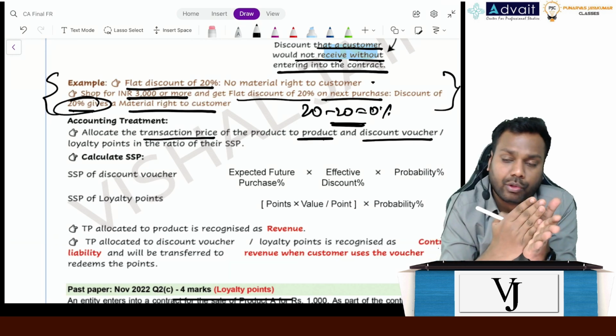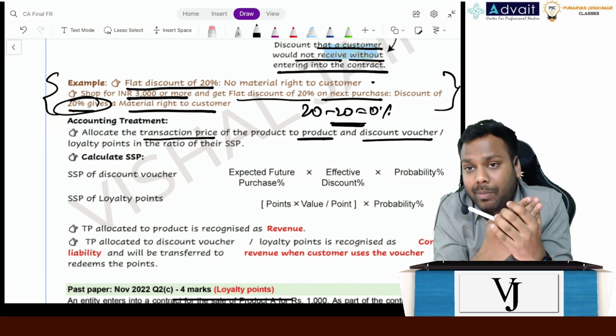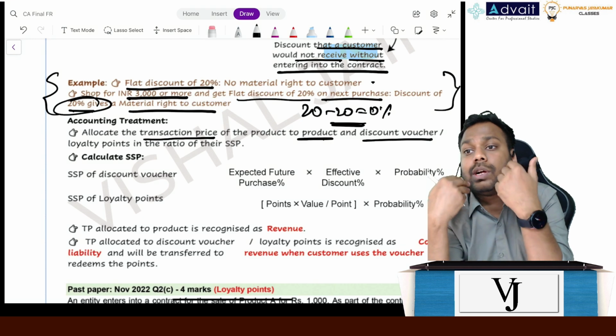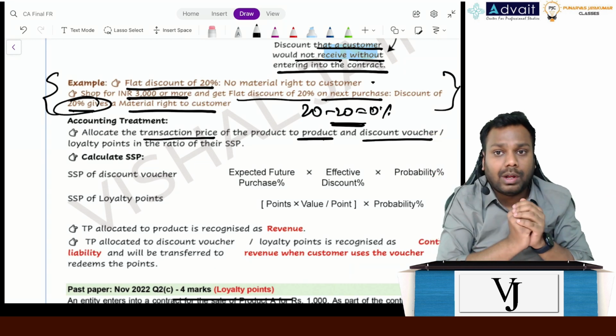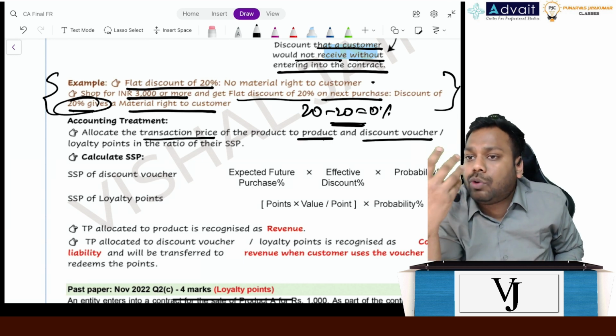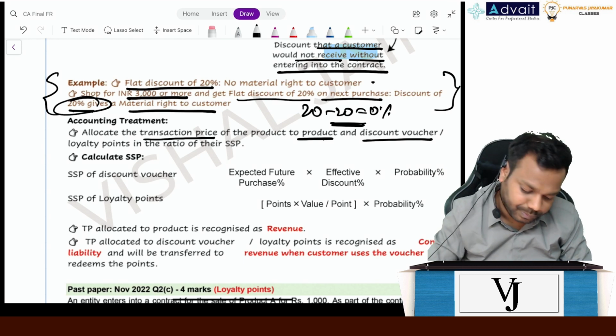Whatever is the amount allocated to the loyalty points, park it for some time and record it as a refund liability. When you deliver the goods to the customer in the future, it is like you have already collected the amount but not yet provided the goods or services to the customer. When you actually do it in the future, record the revenue in that case.